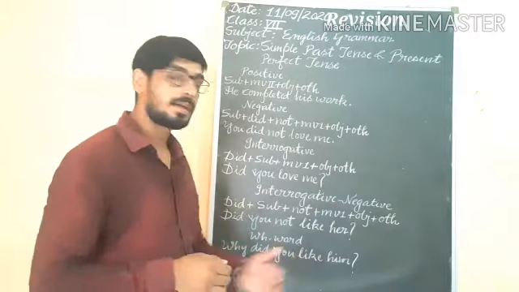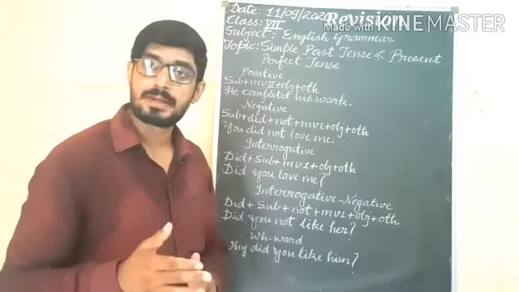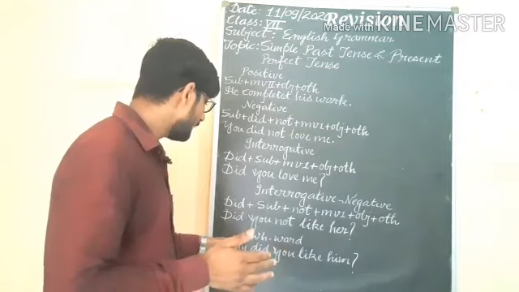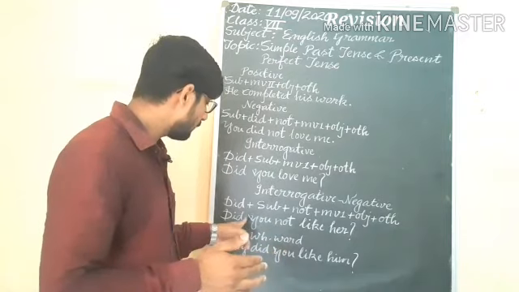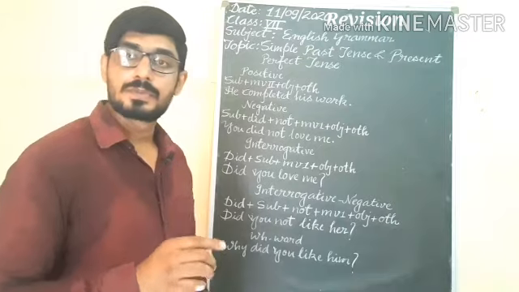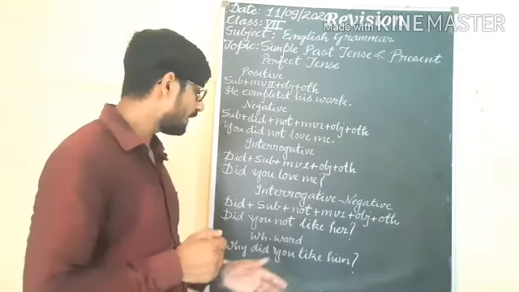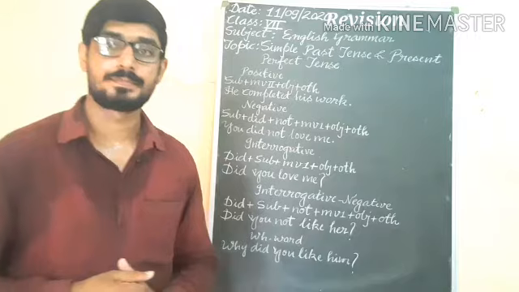Did you not like her? WH word: the same pattern, we are only including the WH word here: what, when, where, why, how, who. These are all WH words. Understand? Why did you like him?